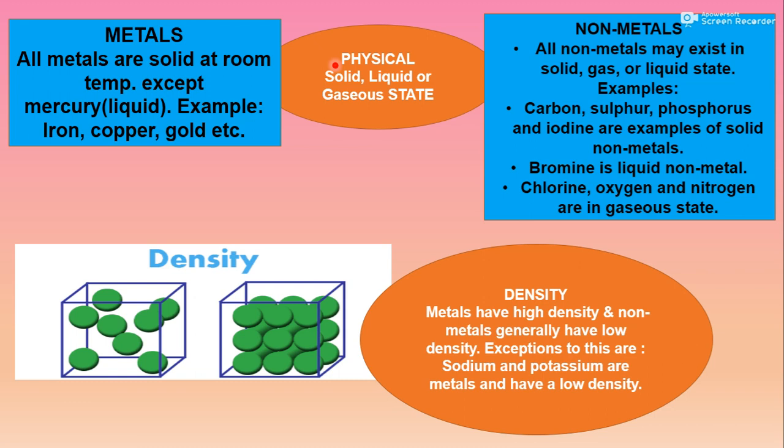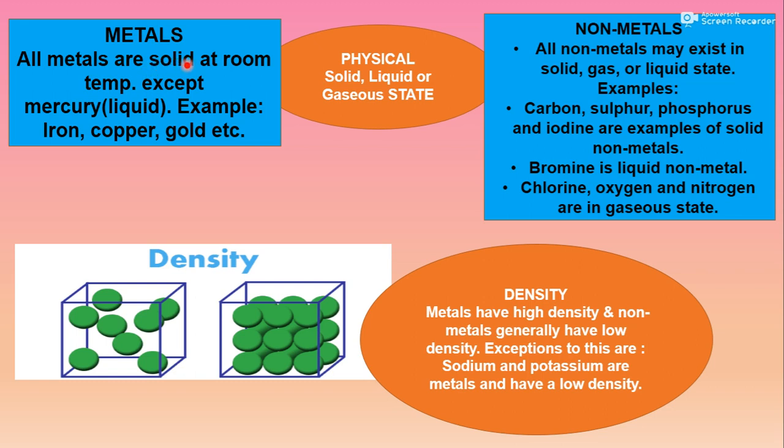Physical properties. The first is their physical state. As you know, every matter is present either in solid form, liquid form, or gaseous form. So, according to that, we can say that metals can physically be solid, while non-metal elements can be solid, liquid, or gaseous. Let's discuss the metals.